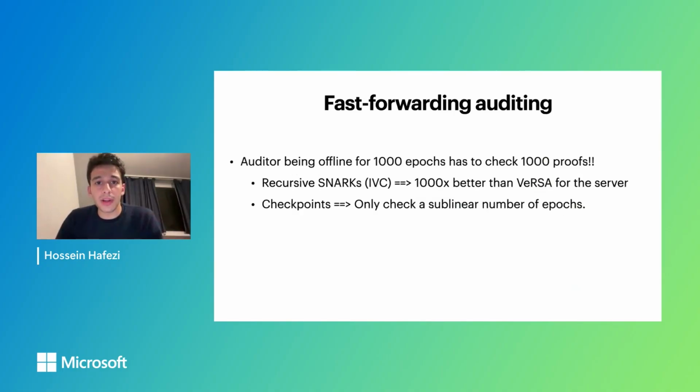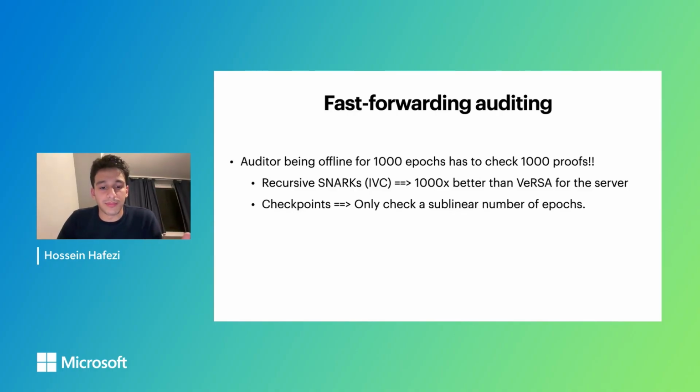And finally, fast forwarding. I just want to quickly say what fast forwarding is. Assume you're an auditor, you have been offline for 1,000 epochs, and now you have to check 1,000 proofs. The goal of fast forwarding is that you check fewer proofs. Or the extreme scenario is that you're a new auditor, you've joined the system, and now you have to check all the proofs since 2024, which was the start of key transparency. Well, we don't want that happening. So fast forwarding is basically a solution where you check fewer proofs.